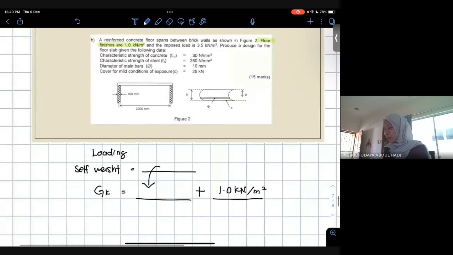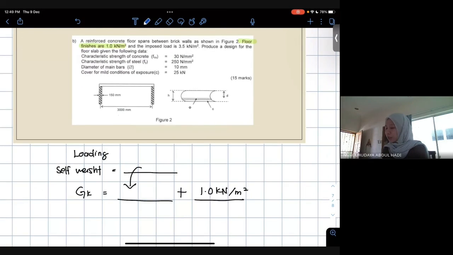I dah tulis dah, ini kelas semalam ni. Bila you kira self weight, you dapat self weight kan berapa? Selalunya GK terus pakai value self weight tu. Tapi for this kind of question, bila dia cerita je pasal floor finishes, for example here it is 1 kilonewton per meter square, you kena campur this 1 kilonewton per meter square inside the value of GK. So bila you kira ultimate load, you ambil lah value GK yang you dapat kat sini.